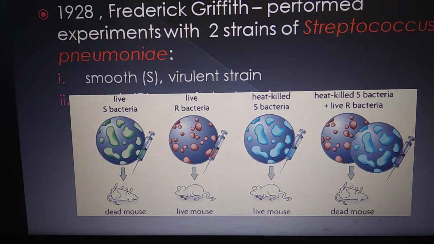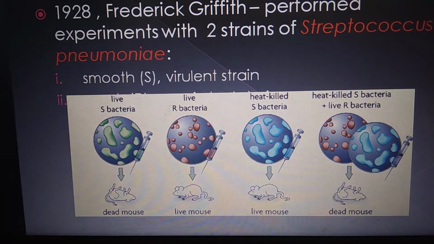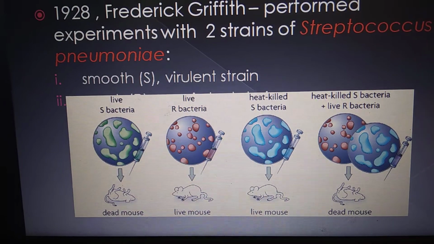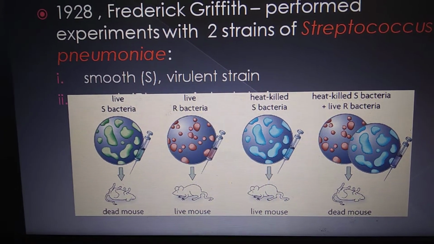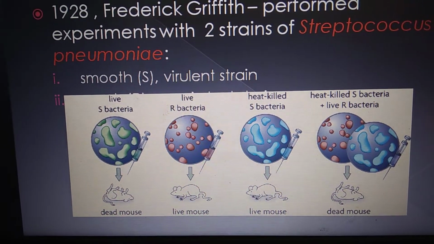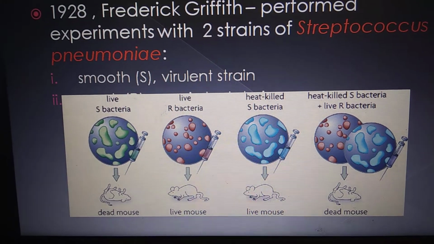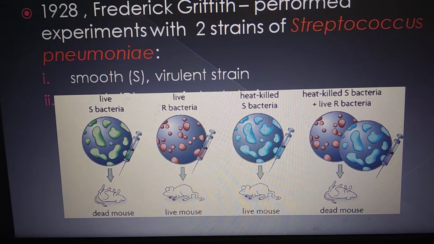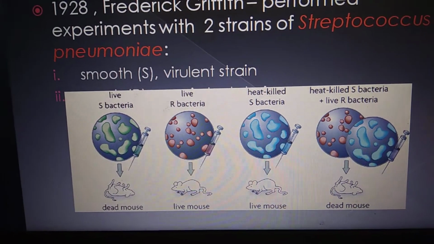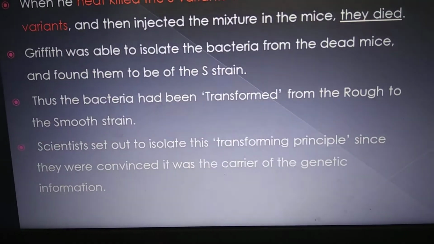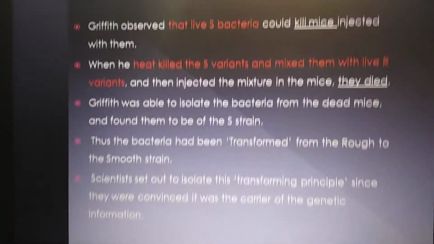Number 1, the genetic material was heat stable, like after heating and cooling it regained its property. Secondly, it was able to transfer to the rough bacteria. And thirdly, after going to the rough bacteria, it changed the rough bacteria into virulent bacteria.